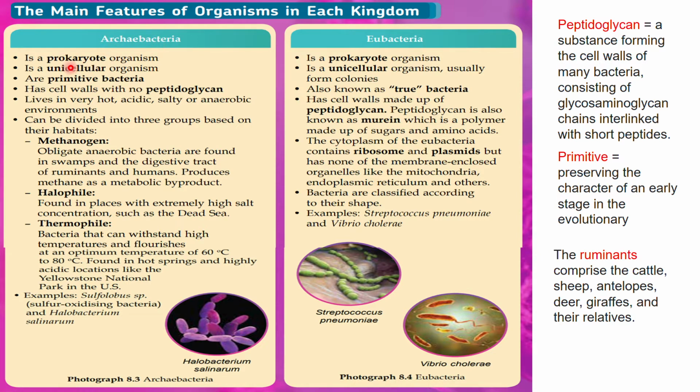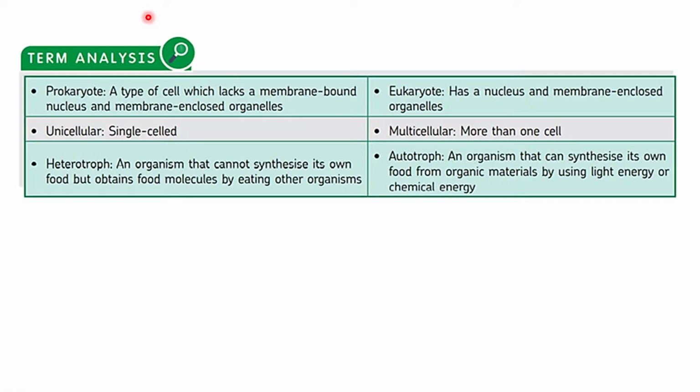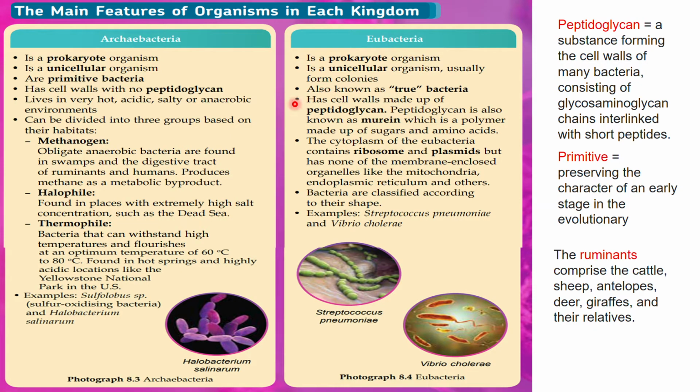It's a prokaryote organism. If you have forgotten what is prokaryote, you may need to refer to the term analysis here. A prokaryote is a type of cell which lacks a membrane-bound nucleus and also membrane-enclosed organelles. So both of these, Archaebacteria and also Eubacteria, are prokaryote organisms. They are unicellular organisms, which means they have only one cell.